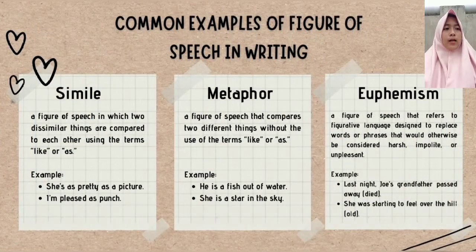Common examples of figures of speech in writing: simile, a figure of speech in which two dissimilar things are compared to each other using the term like or as. Example, she's as pretty as a picture. I'm pleased, a sponge. Metaphor, a figure of speech that compares two different things without the use of the term like or as. Example, he is a fish out of water. She is a star in the sky.